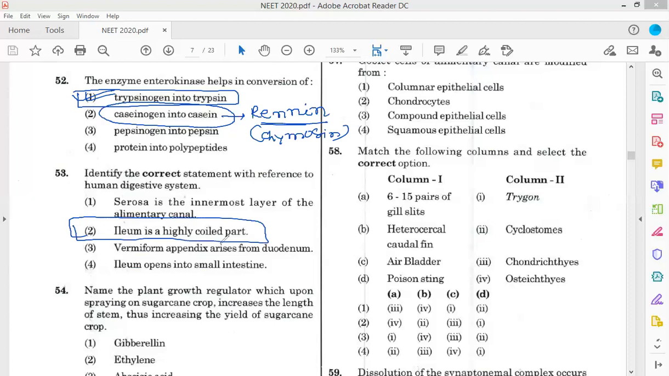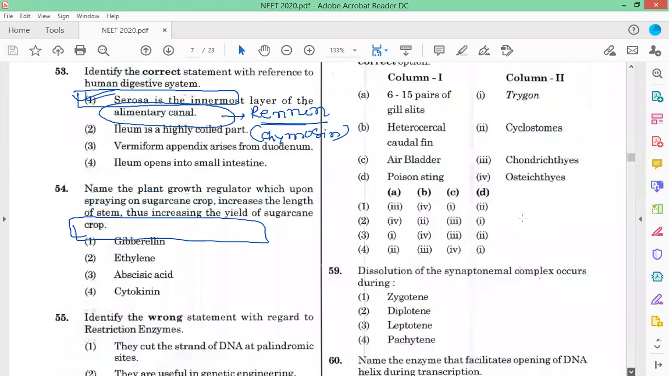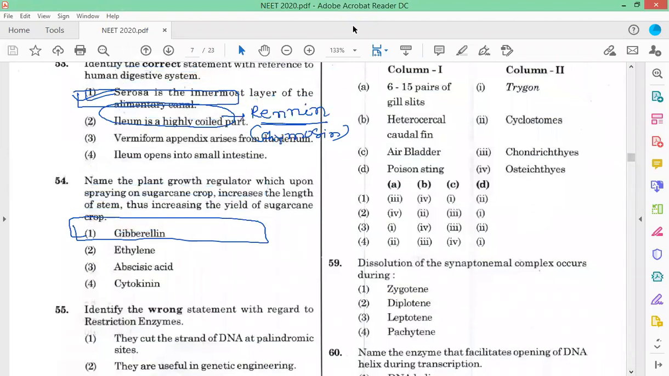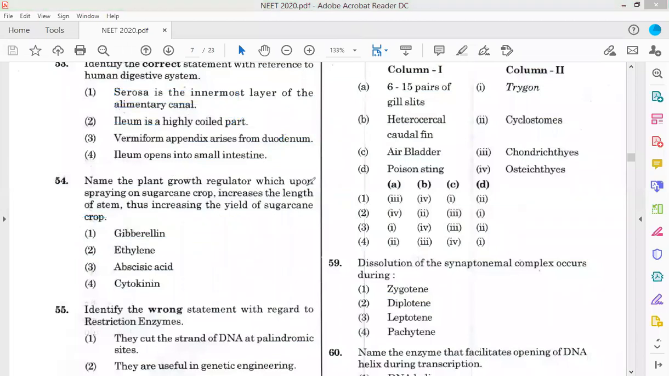Helix is a highly coiled part. Now coming to question number 54. Name the plant growth regulator which upon spraying on sugarcane crop increases the length of the stem, thus increasing the yield of the sugarcane crop. The correct answer is gibberellin. Now question number 55.